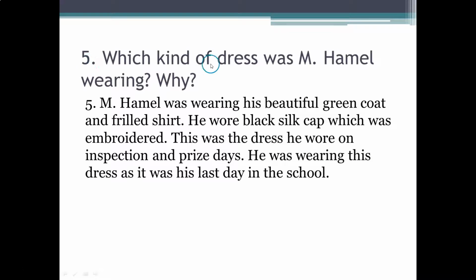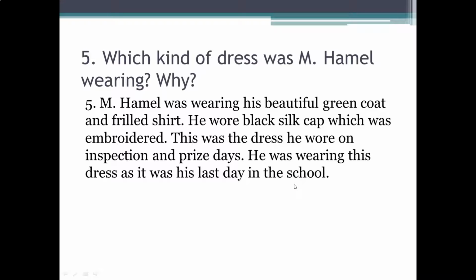Question 5. Which kind of dress was Monsieur Emile wearing? Why? Monsieur Emile was wearing his beautiful green coat and frilled shirt. So you can underline beautiful green coat and frilled shirt. Next, he wore black silk cap which was embroidered. This was the dress he wore on inspection and prize days. He was wearing this dress as it was his last day in the school.